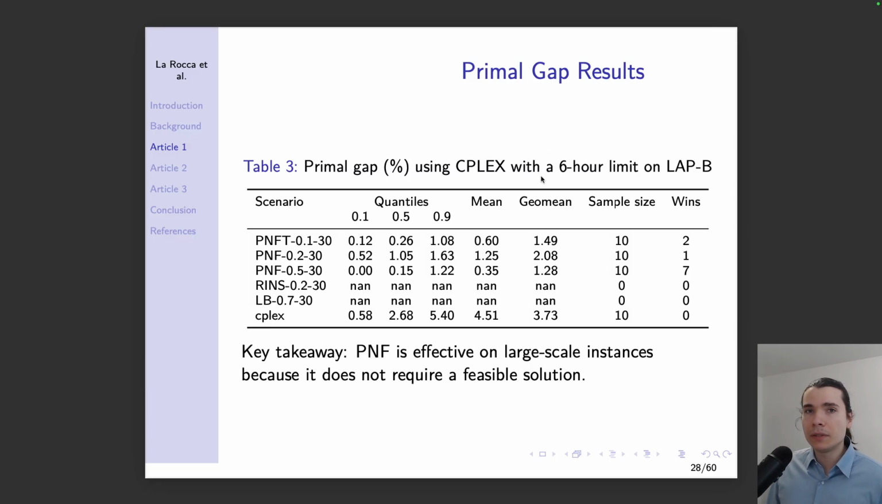We also experimented with LEP-B, the big instances. Once again, PNF outperforms the alternatives. For RINS and LB, we don't have any results because they rely on a feasible solution, and during the probing time, we didn't find any feasible solution for these instances. PNF in this configuration wins on all of the 10 instances that we had, and CPLEX has 0 wins. And we can see quite a big gap in terms of performance between PNF and CPLEX. So our method is most effective on large instances.